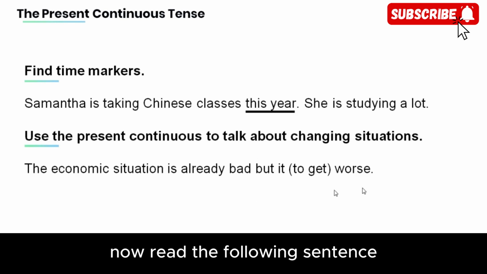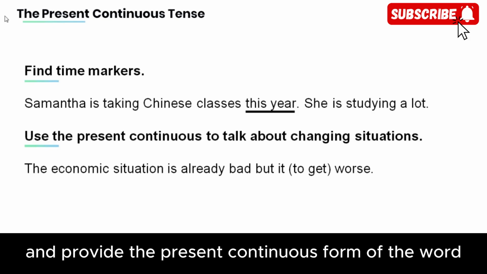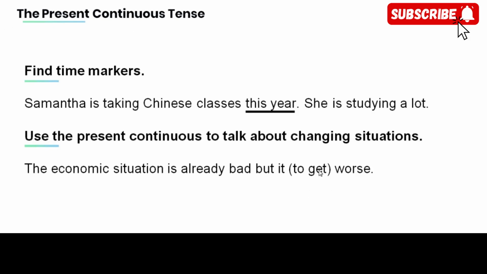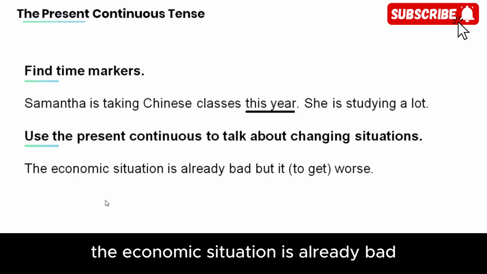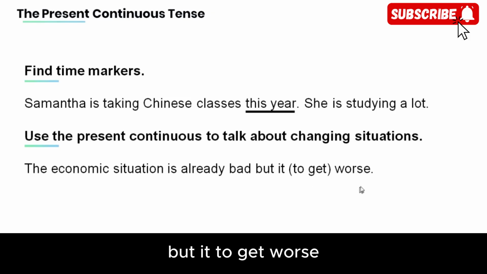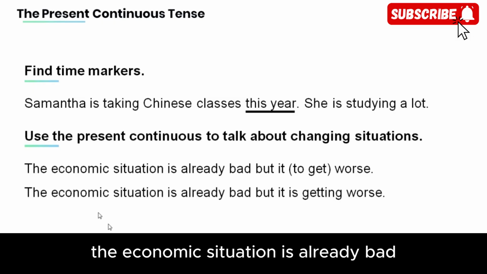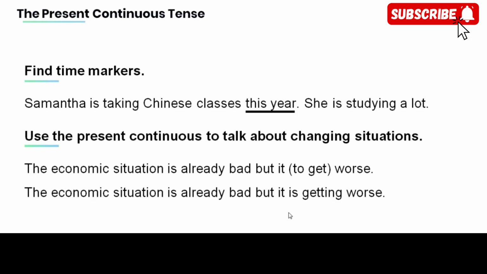Now read the following sentence and provide the present continuous form of the word in the bracket. The economic situation is already bad, but it (to get) worse. The economic situation is already bad, but it's getting worse.